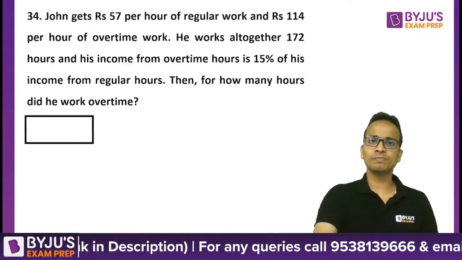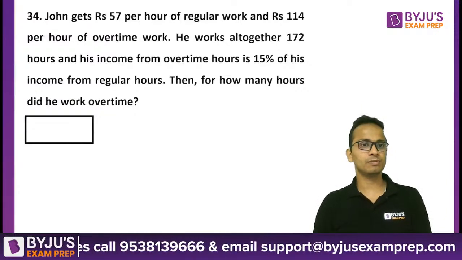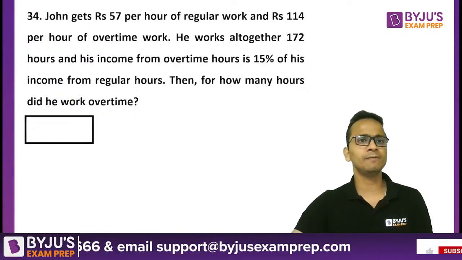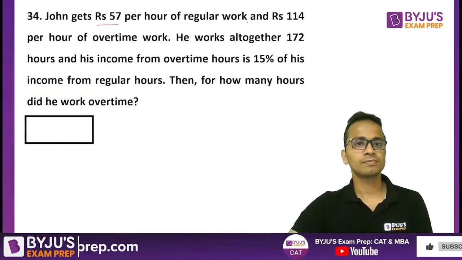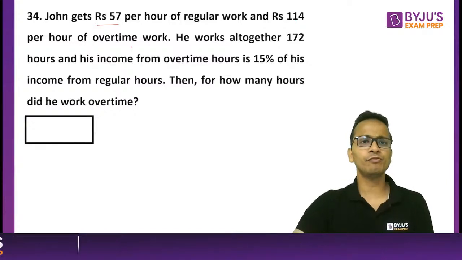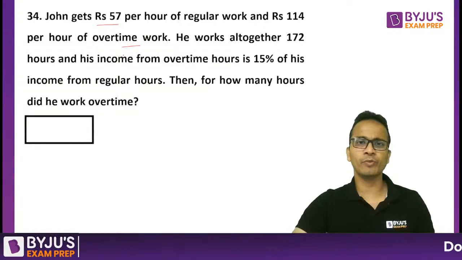Question number 34. This question is of time and work. Seems to be of time and work, but let's check. So John gets 57 rupees per hour of regular work, fine, and 114 per hour of overtime work. No, this is not of time and work. This seems to be a question of simple equations.